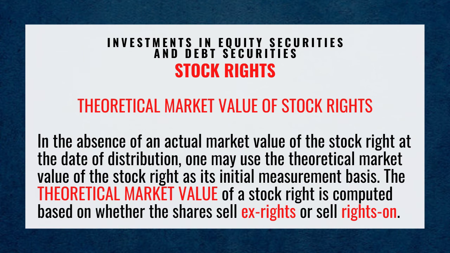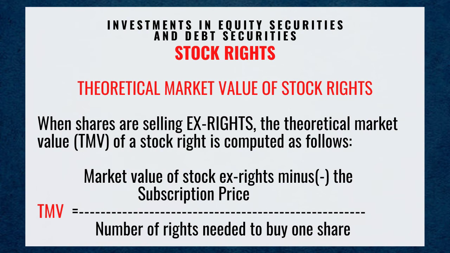In the absence of an actual market value of the stock right at the date of distribution, one may use the theoretical market value of the stock right as its initial measurement basis. The theoretical market value of a stock right is computed based on whether the shares sell ex rights or rights on.